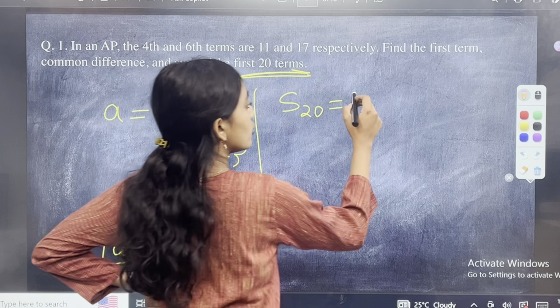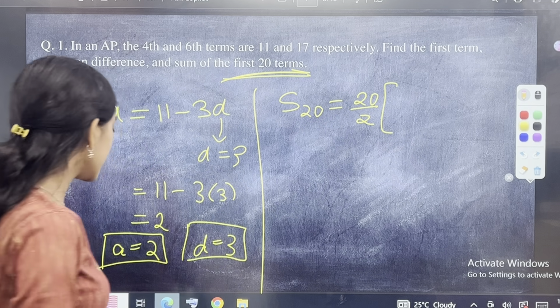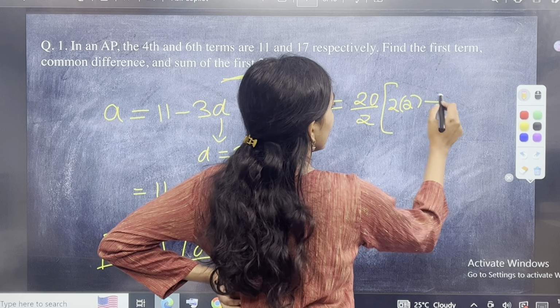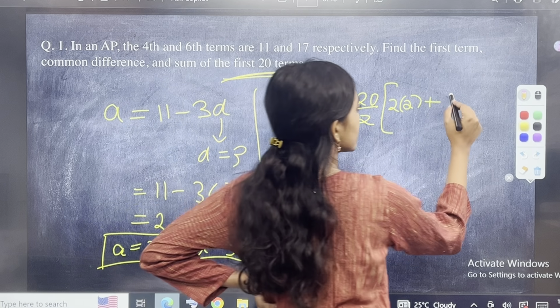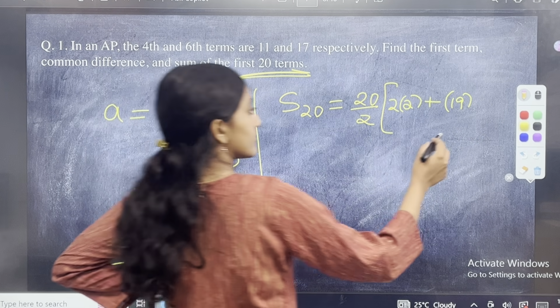So n by 2, which is 20 by 2 into 2a plus n minus 1, 20 minus 1, which is 19 into D. 2a is 2 into 2, and D is 3.